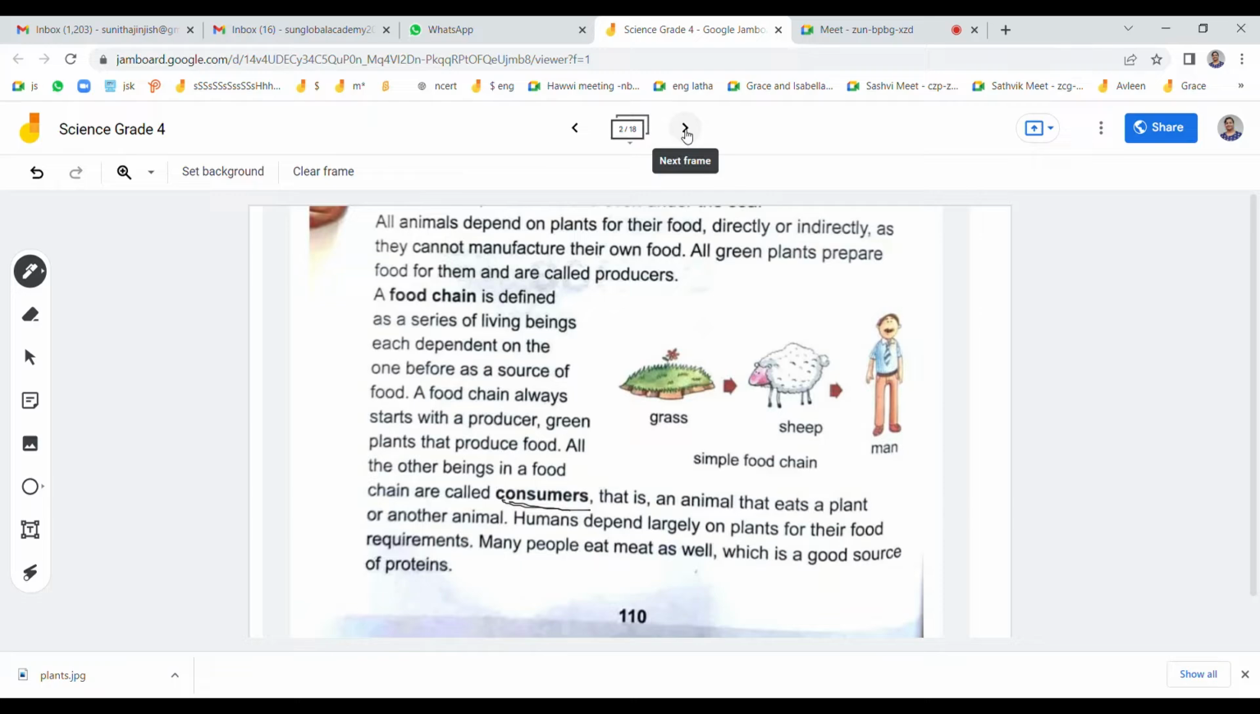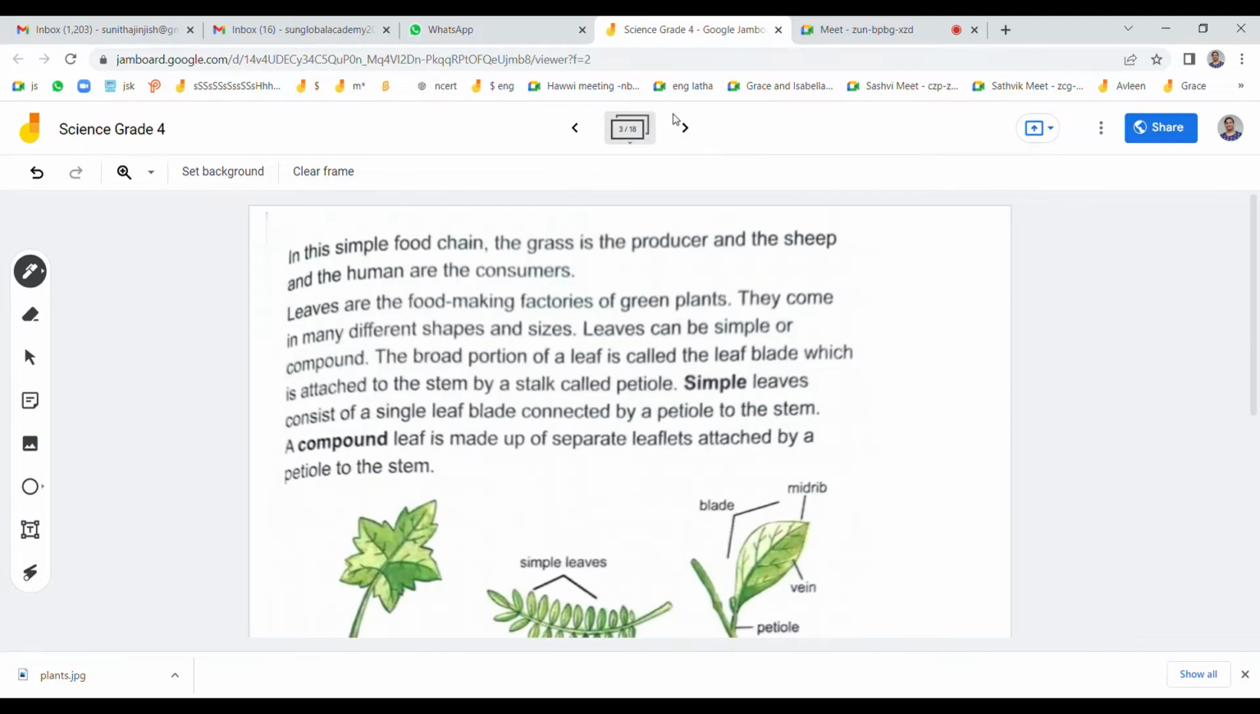Shall we move on to the next slide? In which part of the plant is food produced? Leaves. The leaves produce food for plants. Already I told you before that there are many different types of leaf.